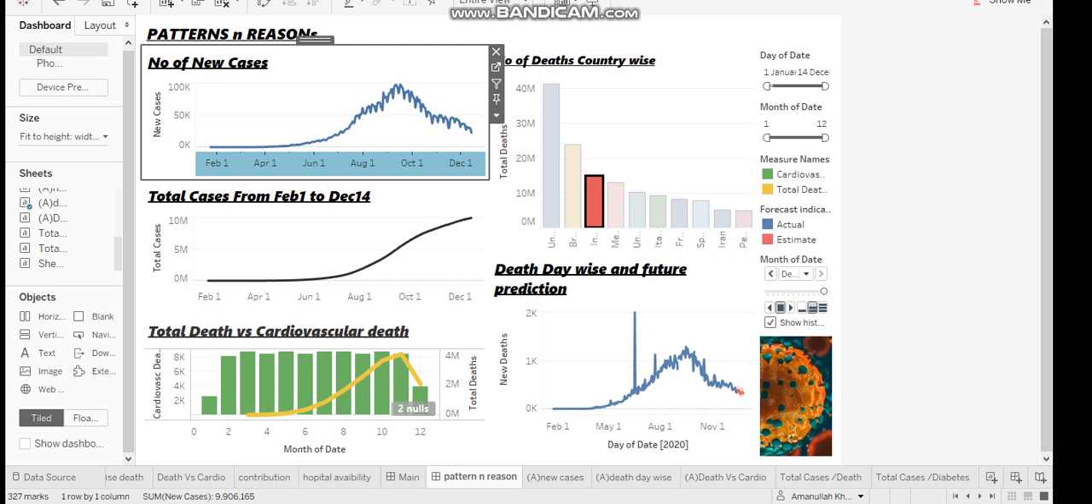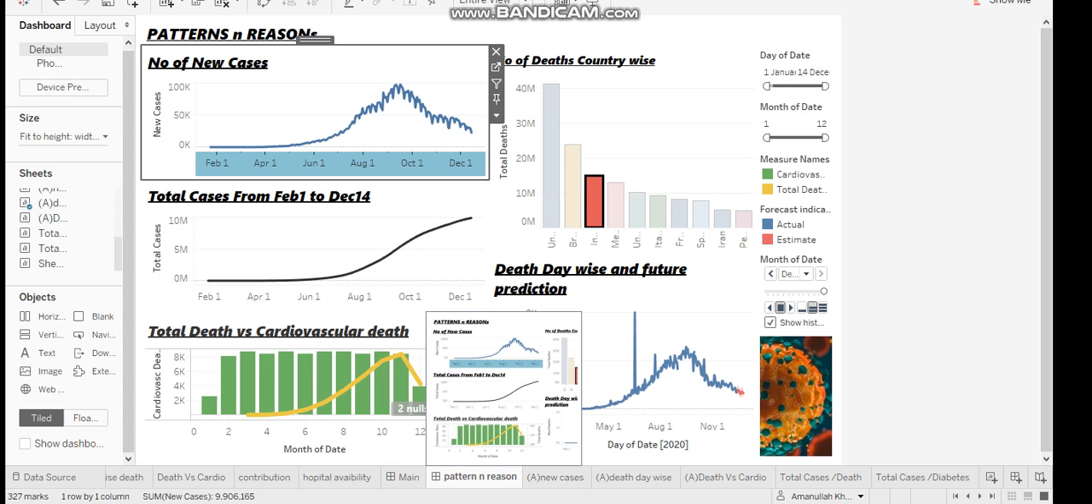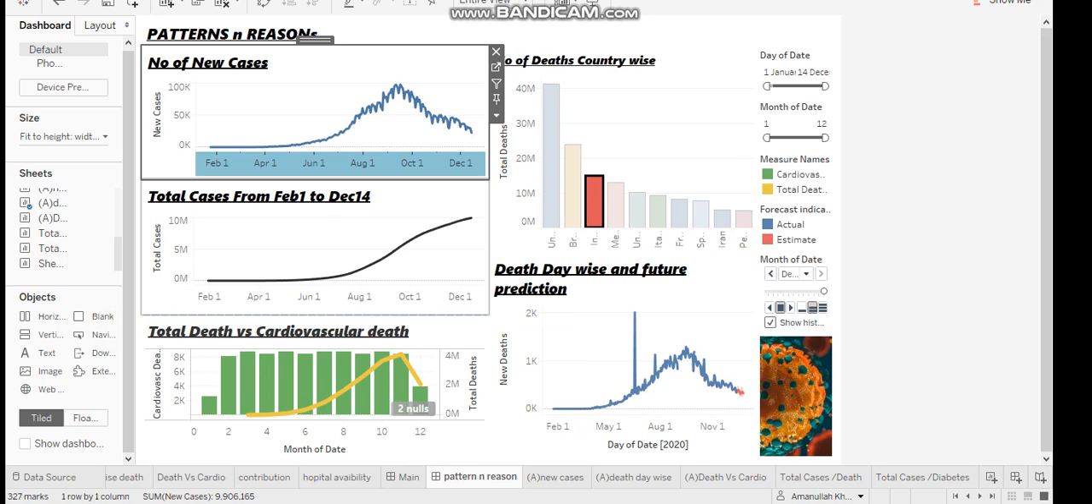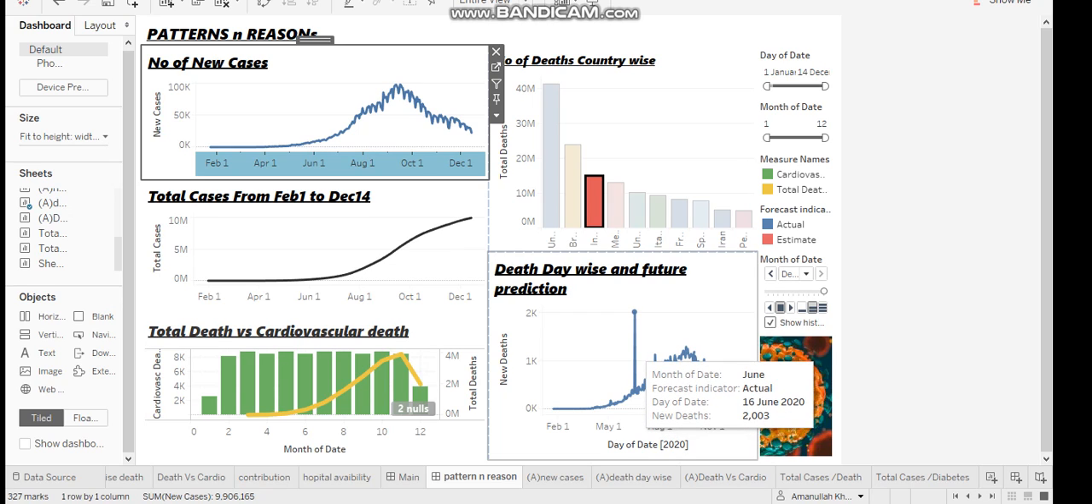Now it's time for the conclusion. From the above discussion, I can conclude that cases of COVID-19 began in India majorly from the month of April, and new cases show a peak in the month of September, and new deaths show a peak in the month of June. Here you can see that it is the month of June.